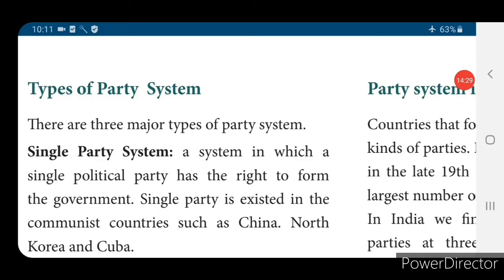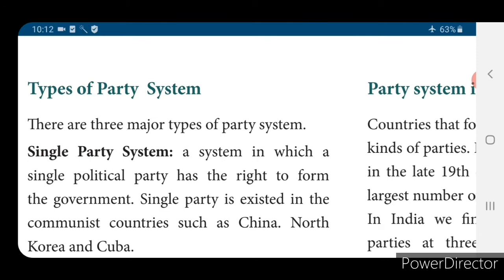Now we will see what the types of party system are. There are three major types of party system: single party system, bi-party system, and multi-party system. First we will see the single party system. A system in which a single political party has the right to form the government. A single party system exists in communist countries such as China, North Korea and Cuba.